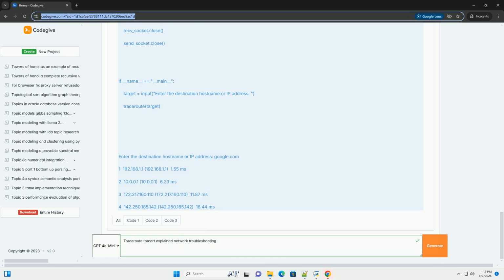Hop number: the first number in each line, for example 1, 2, 3, 4, indicates the hop number, the position of the router in the path. Host name/IP address: the next field shows the host name, if a reverse DNS lookup succeeds, and the IP address of the router at that hop, for example 192.168.1.1. If the reverse DNS lookup fails, you'll only see the IP address.